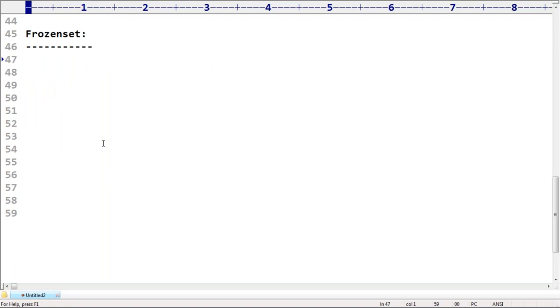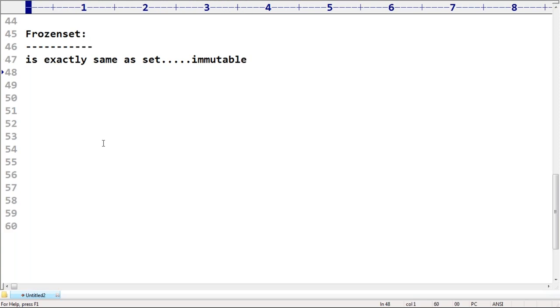Frozen, the name itself indicates. Anyone, can you please talk? Where did you hear about frozen? Freezing, something you can't break. So the name itself indicates, right? Frozen set is exactly the same as set, except that it is immutable.